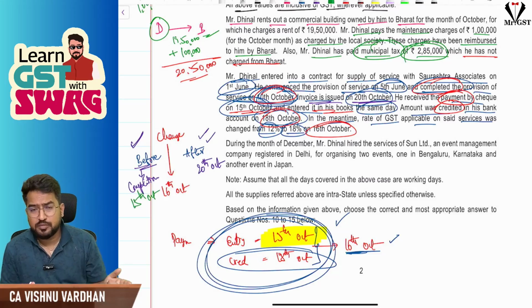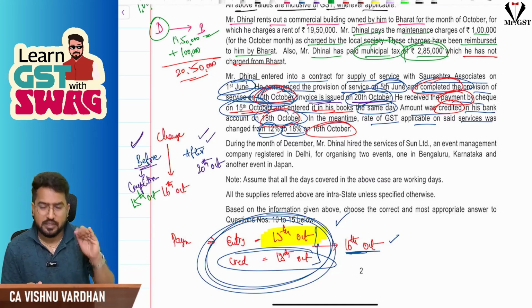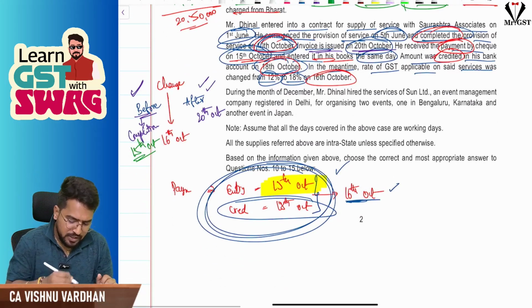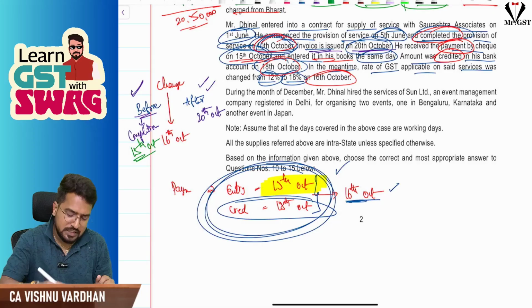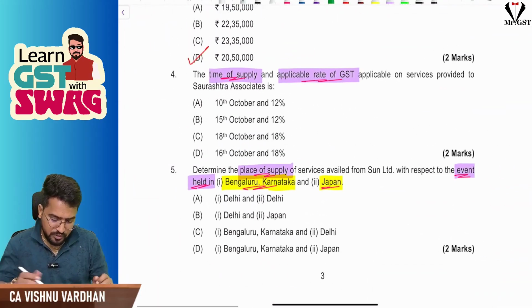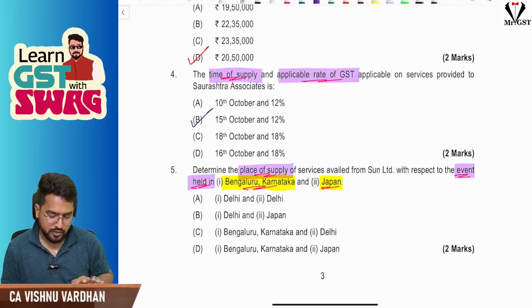Completion of service also before the change, payment also before the change. So whoever is there with completion, that is payment is there, invoice is not there. So time of supply will be 15th October, and of course applicable GST rate will be the old rate, 12% here. Clear? So the answer is here 15th October. Okay, that is the time of supply.